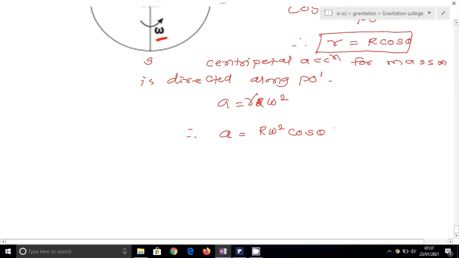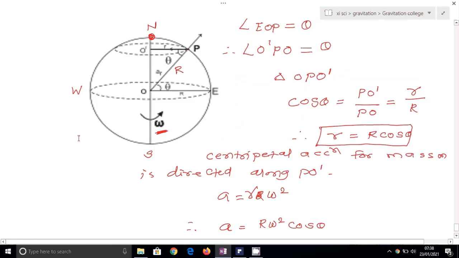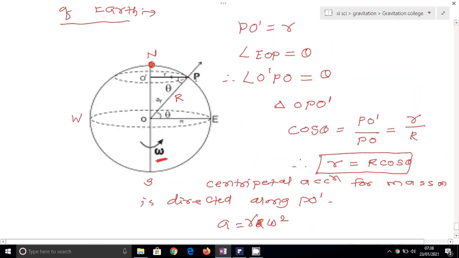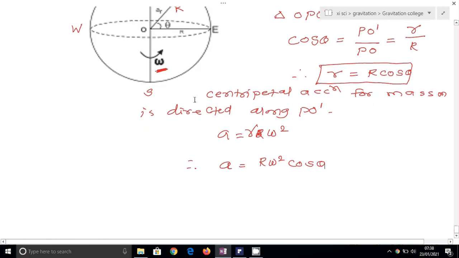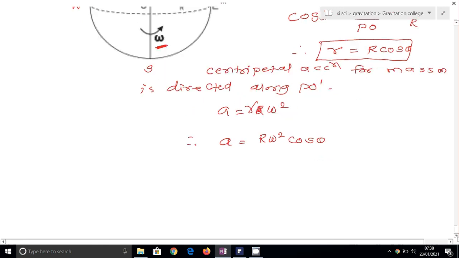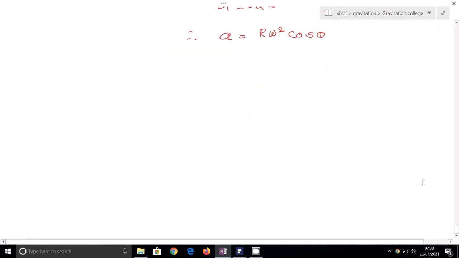Now the component of this centripetal acceleration along PO, that is towards the center of the earth: this centripetal acceleration has two components. One component is along the radius towards the center of the earth, and the component of centripetal acceleration directed along the radius and towards the center is A_R equal to A cos theta.